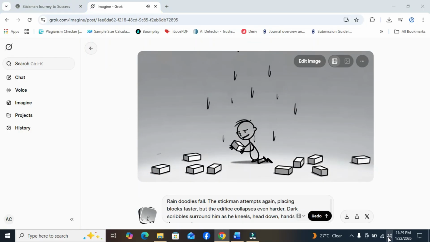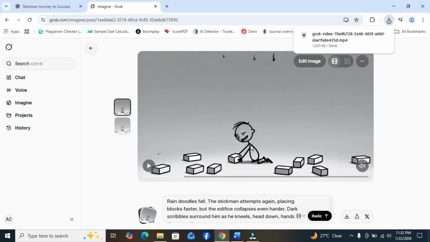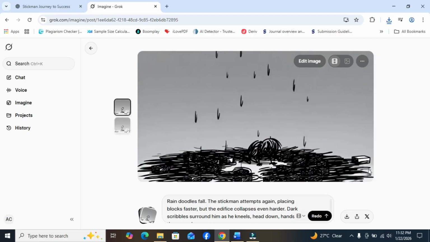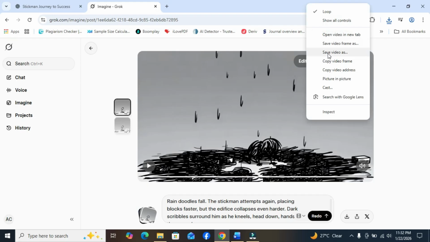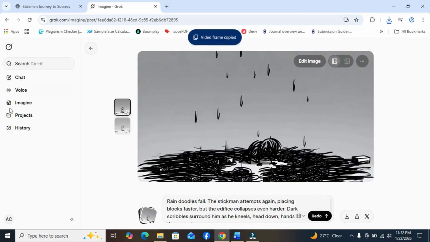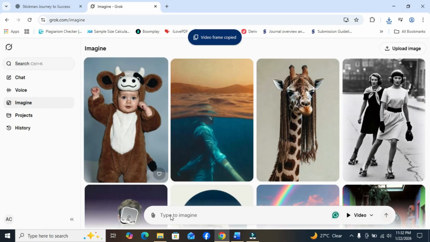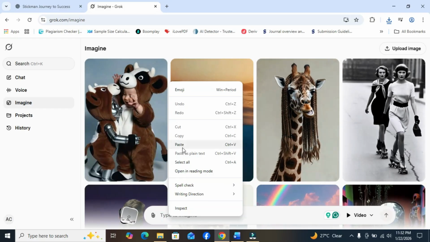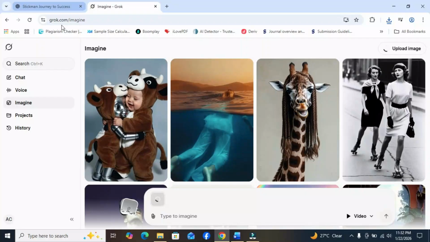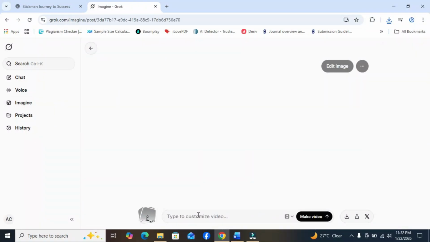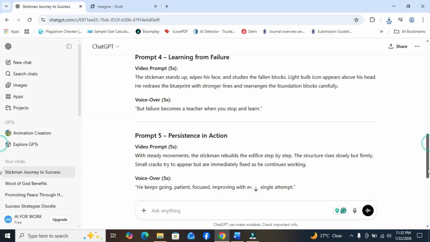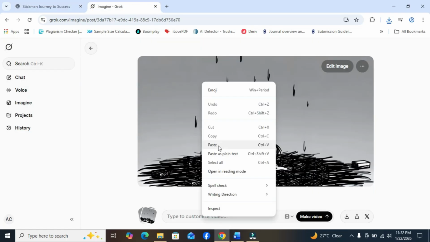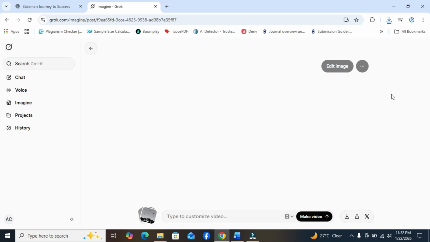We can see that. Okay, downloaded, and let's move to the last frame again. Okay, let's right click, copy video frame, go to Imagine, click again, and let's say last frame of the former video, the fourth one, the fourth prompt. Okay, we paste it there, then we generate.